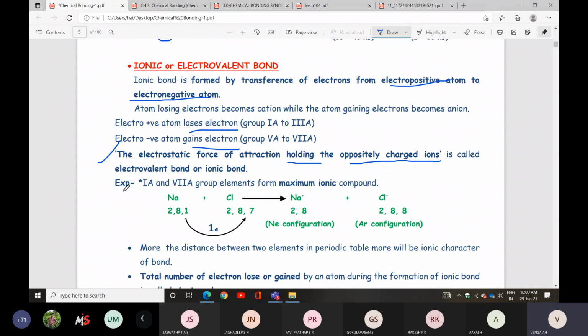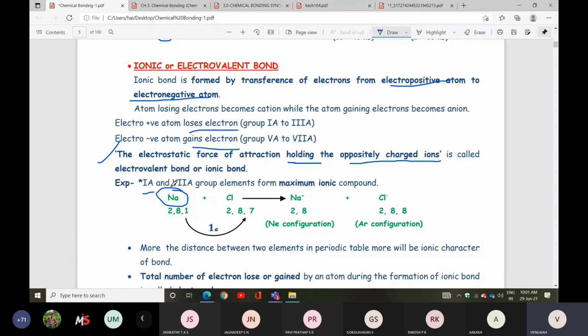Now listen, for example, 1A and 7A group elements form maximum ionic compounds. So sodium you can take. Already you people studied this topic in class 10th standard. So what is the meaning of ionic bond?